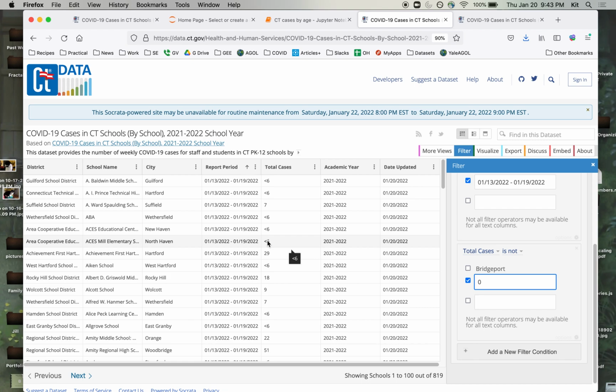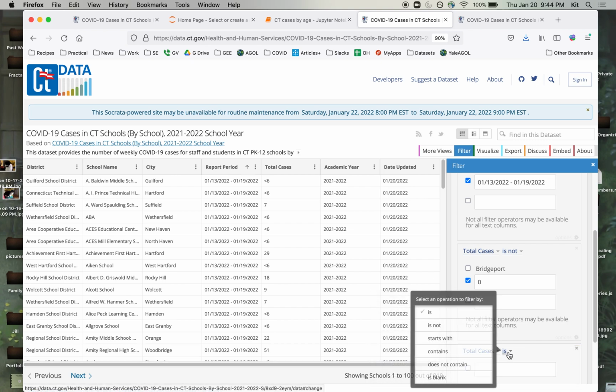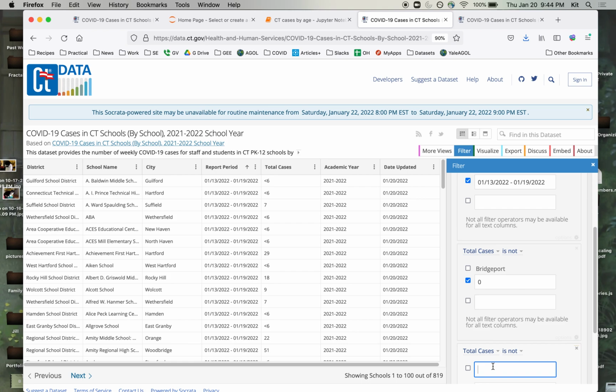I tend to remove those as well, mostly because less than 6 is a text character, and if I want to sort numerically, the less than 6 confuses it, makes this field be text. So I will often remove that as well. Total cases is not less than 6. Again, you could leave it in. Now, that's great. It got us down to 614 schools that have 6 or more cases.